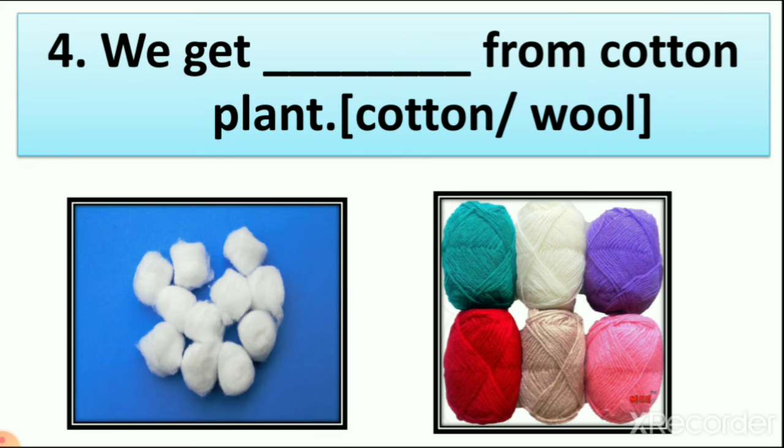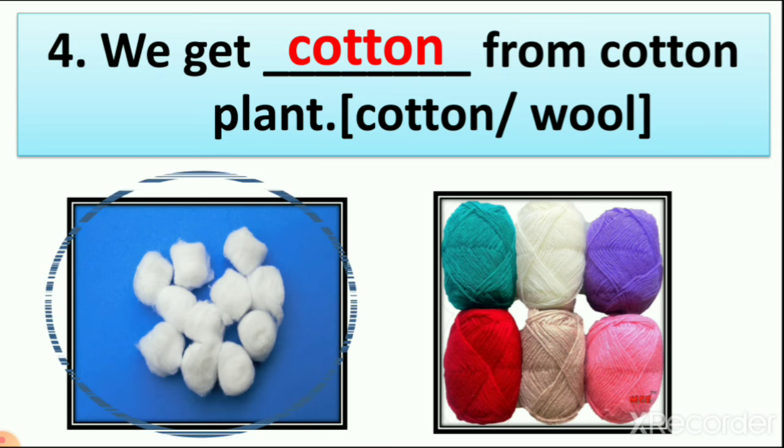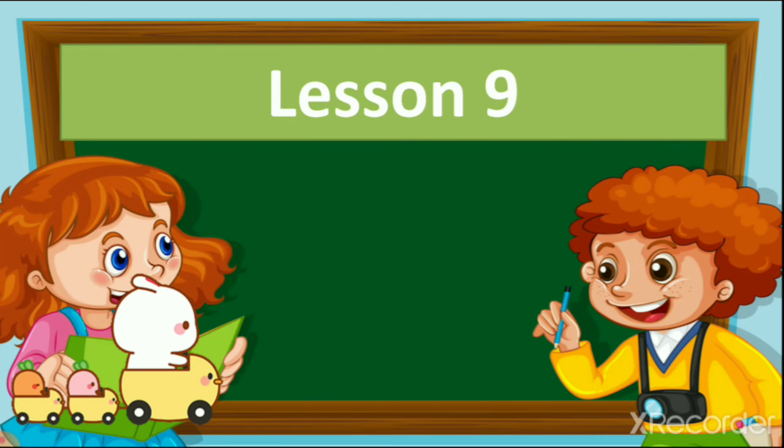Then we get dash from the cotton plant. So we have two pictures here. In the first picture you can see cotton. In the second picture you can see wool. So which thing do we get from the cotton plant? Cotton or wool? Cotton. Why? Because wool we get from sheep. Right? So it is from an animal, not from a plant. So we get cotton from the cotton plant. So I circle the cotton.